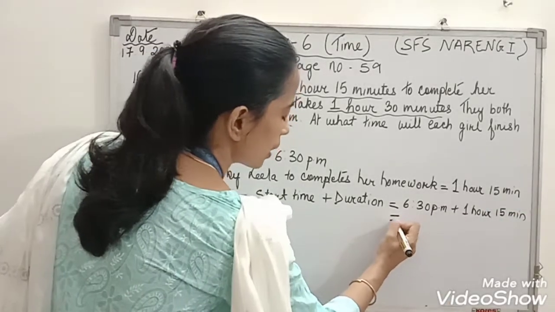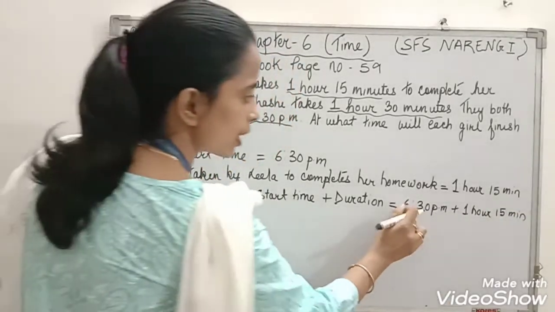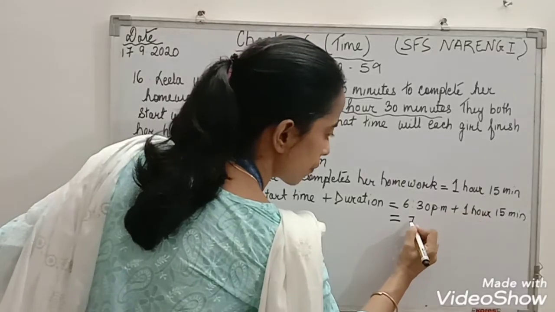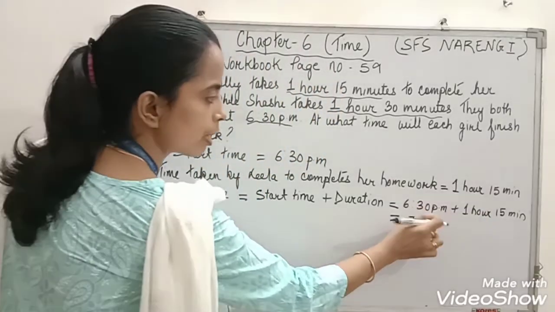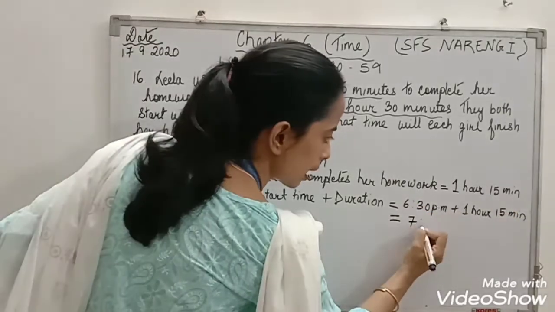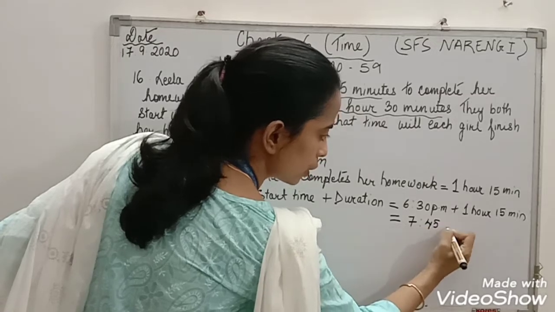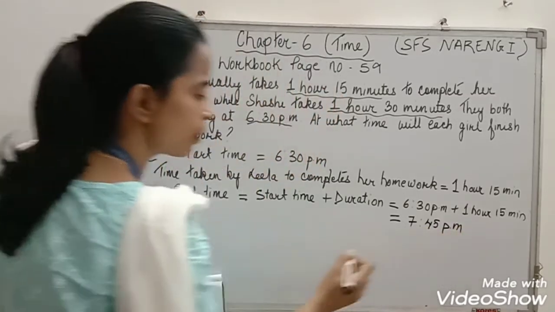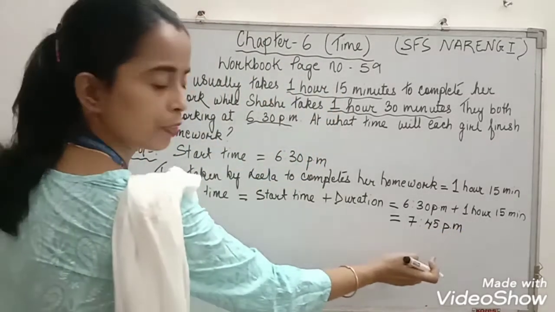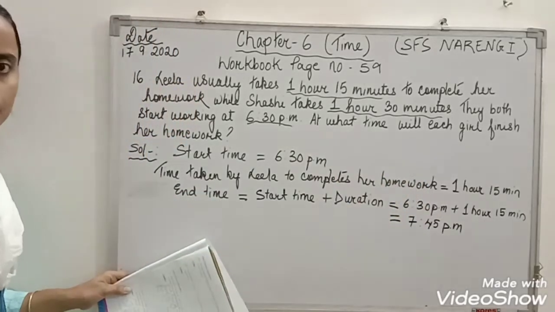So what is the end time? 6 hours plus 1 hour, 7 hours. Then minutes, 30 minutes plus 15 minutes comes to 45. So Leela will finish her homework at 7:45 p.m.